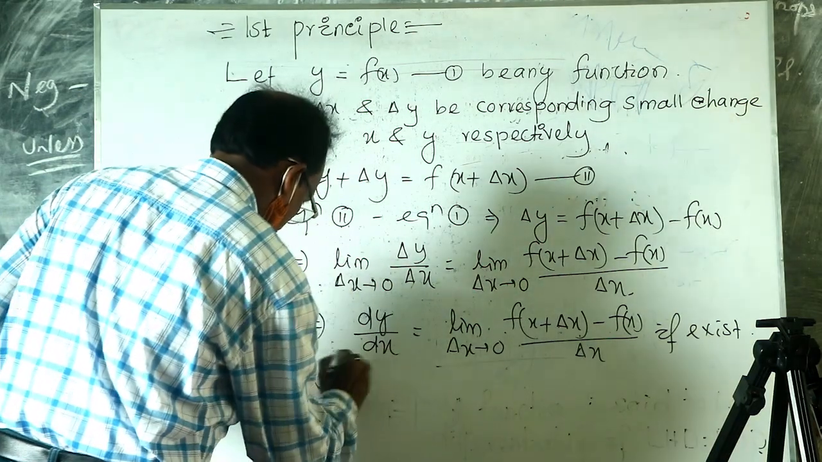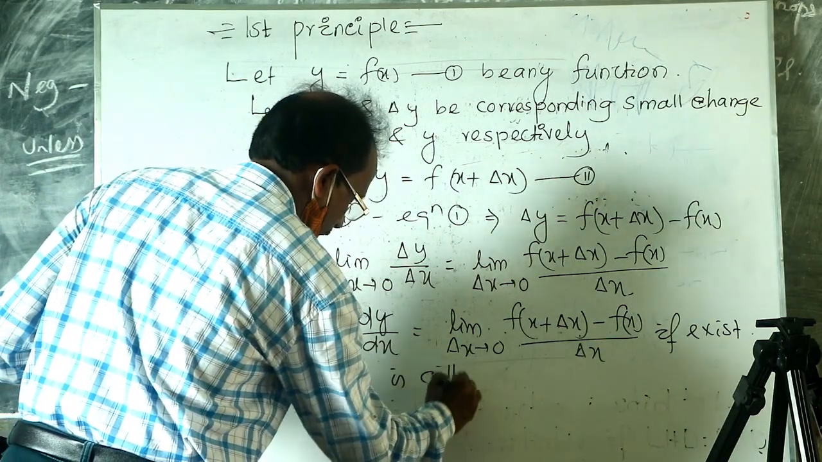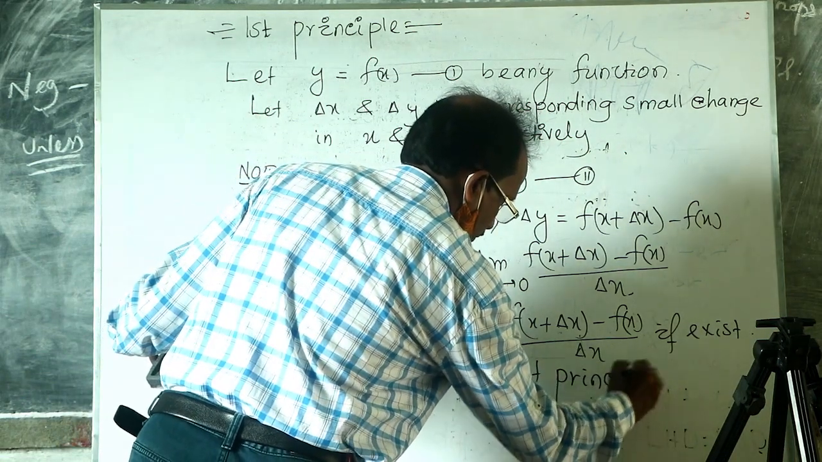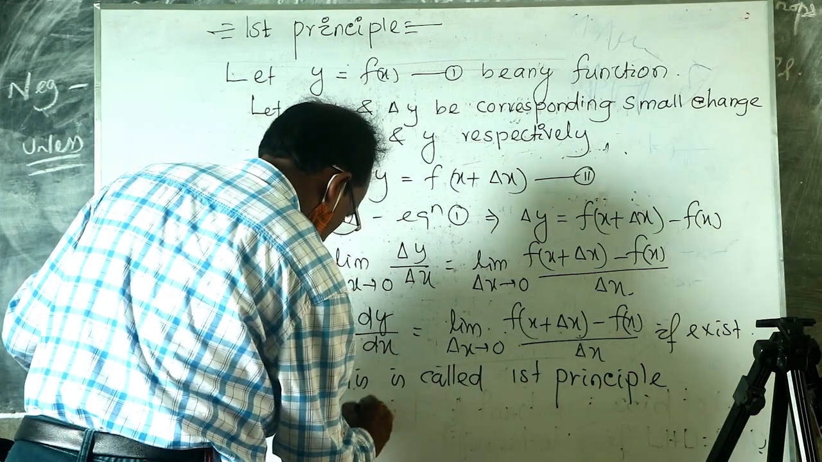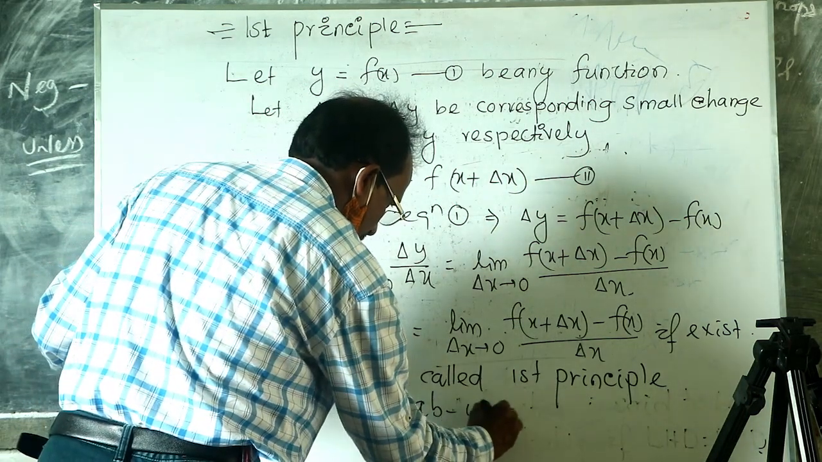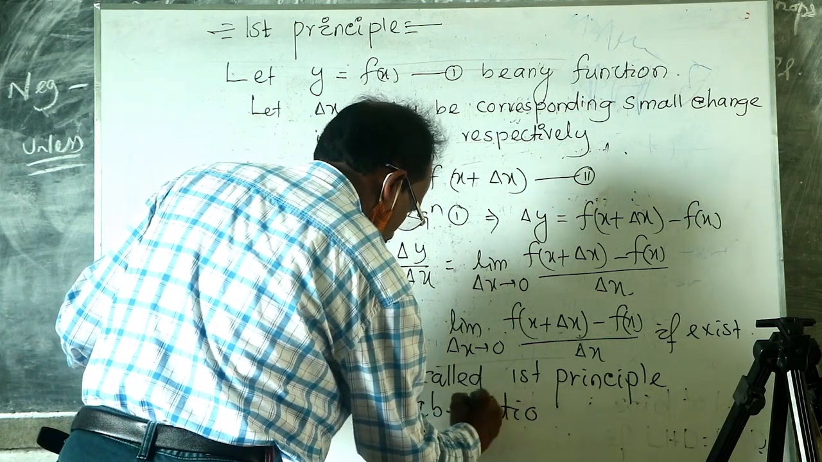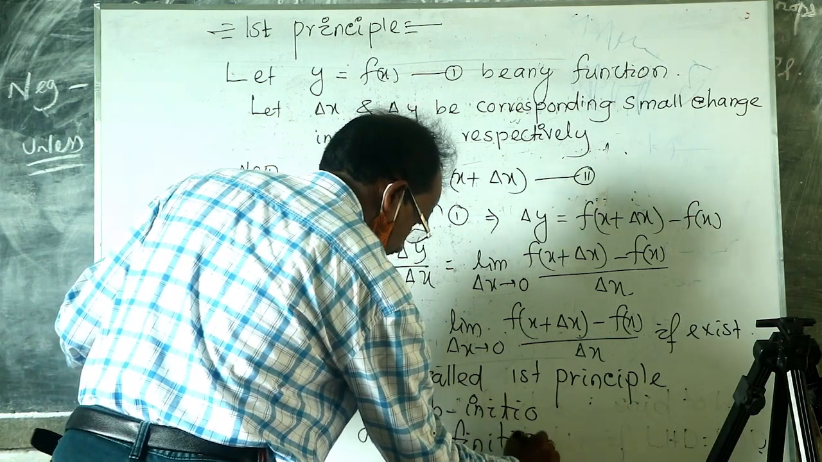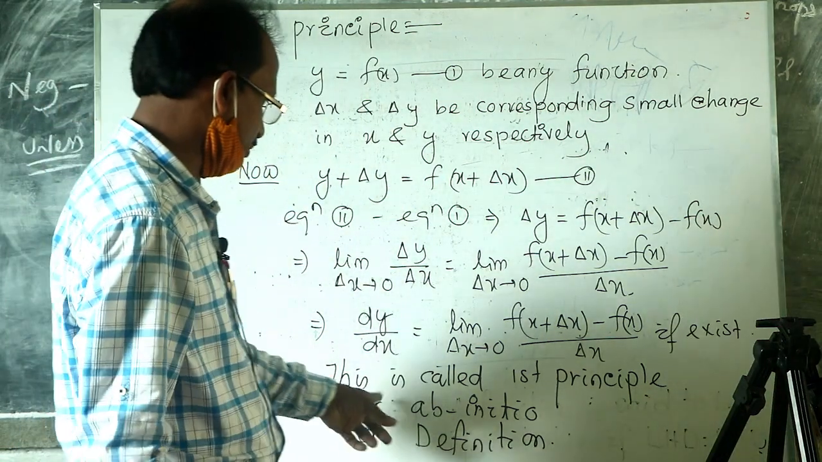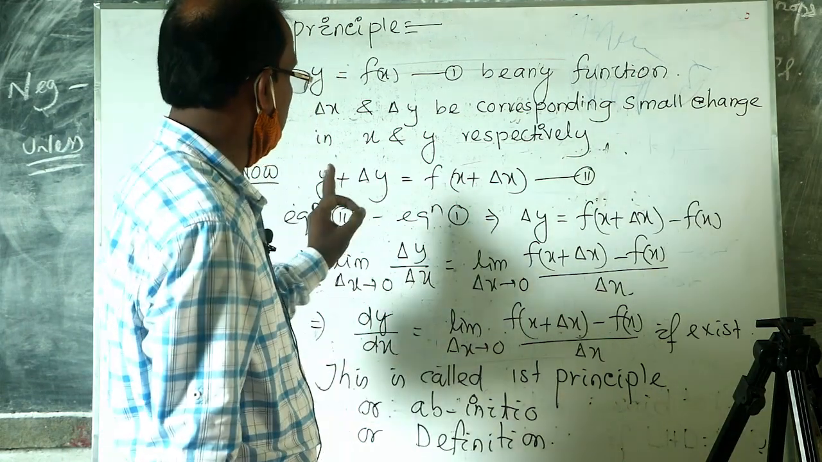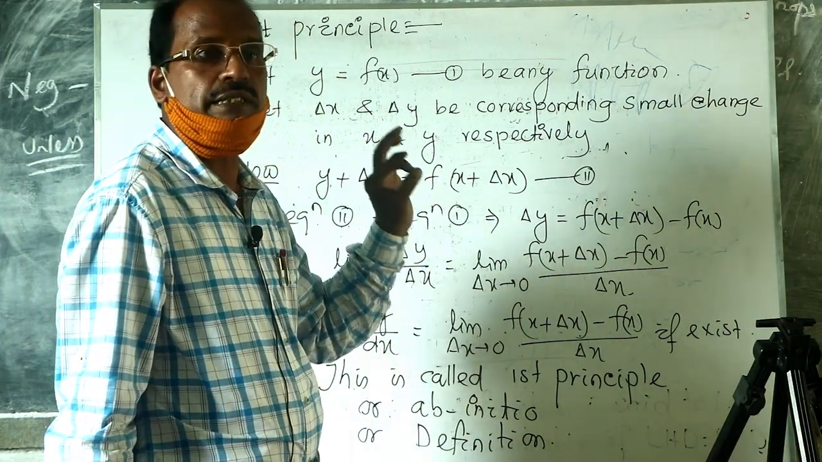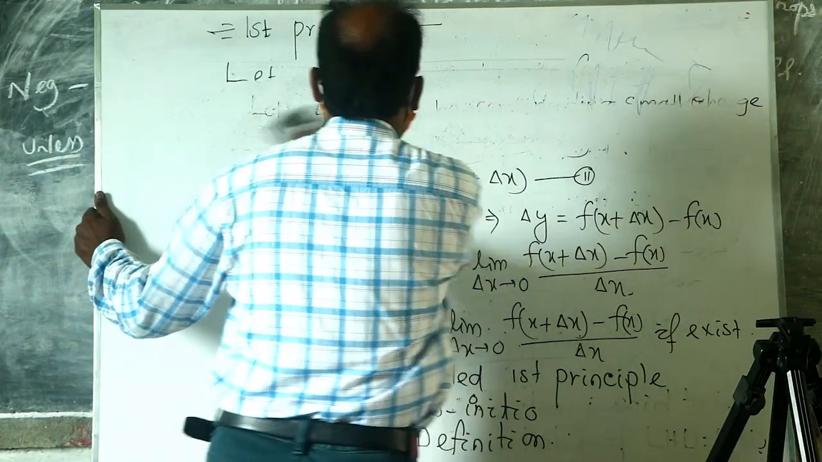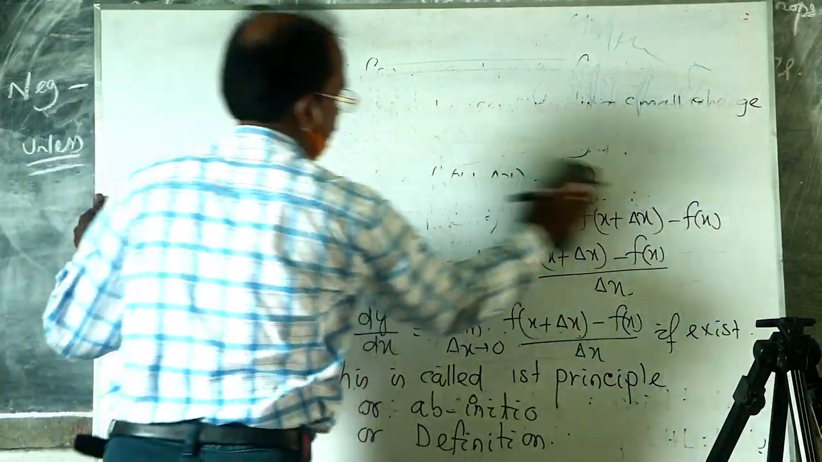This is called the first principle or ab initio or definition. In this method, we shall find the formulas of a limit, formulas for derivatives.